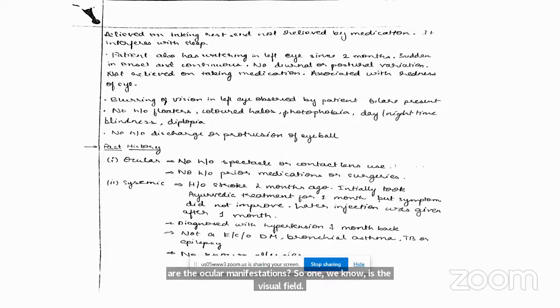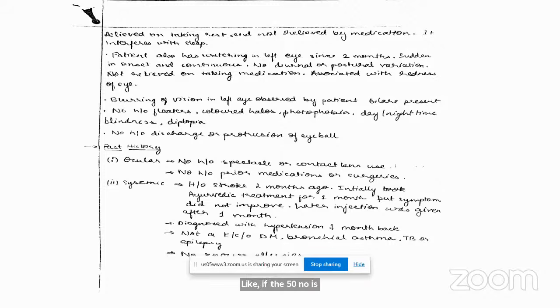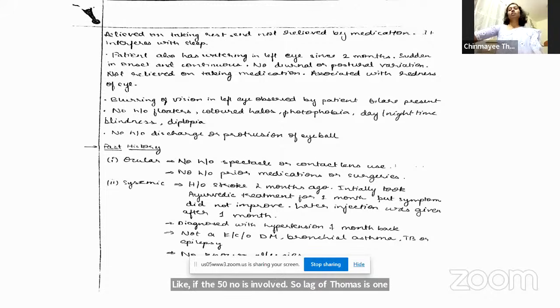If the fifth nerve is involved, so lagophthalmos is one, that is the seventh cranial nerve. Yes, ma'am. So other cranial nerve involvement can be there. We'll discuss it in the CNS examination. Okay. Sensation loss, yes. So if the fifth nerve is involved, you can have a sensory loss. Fine.